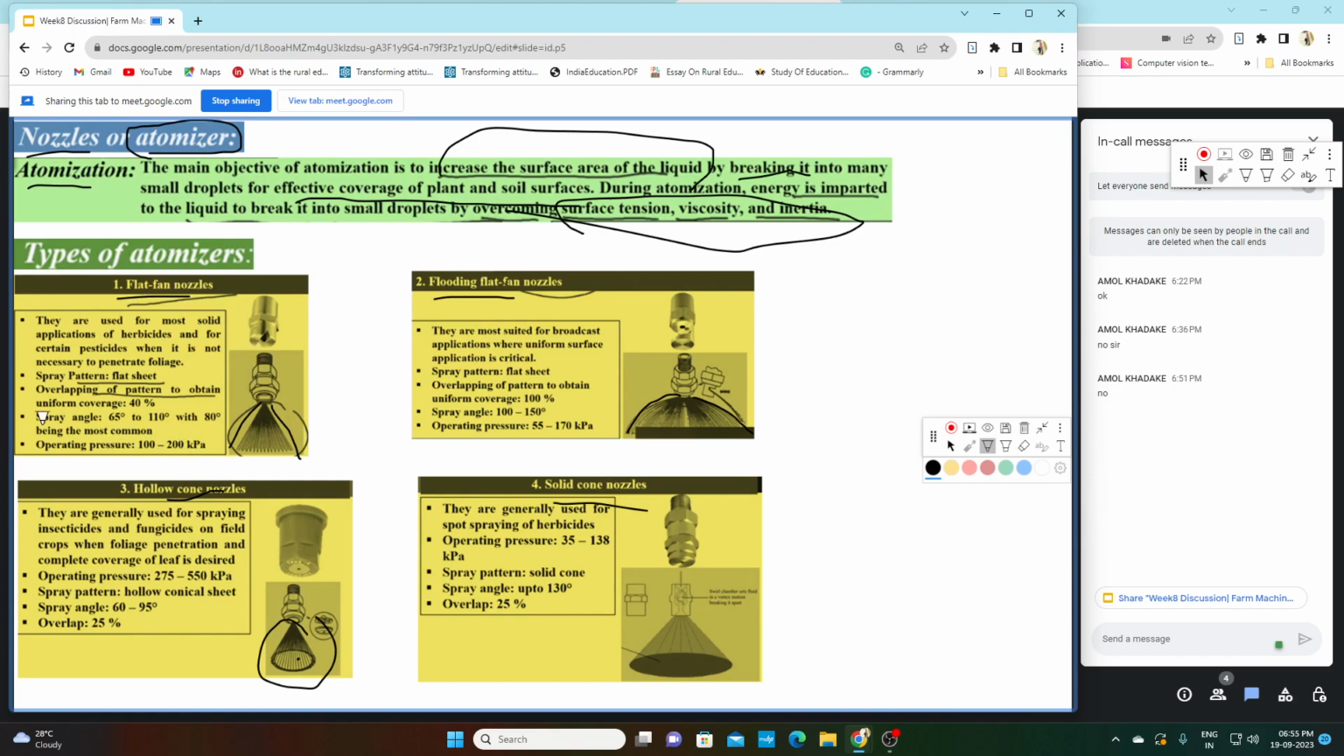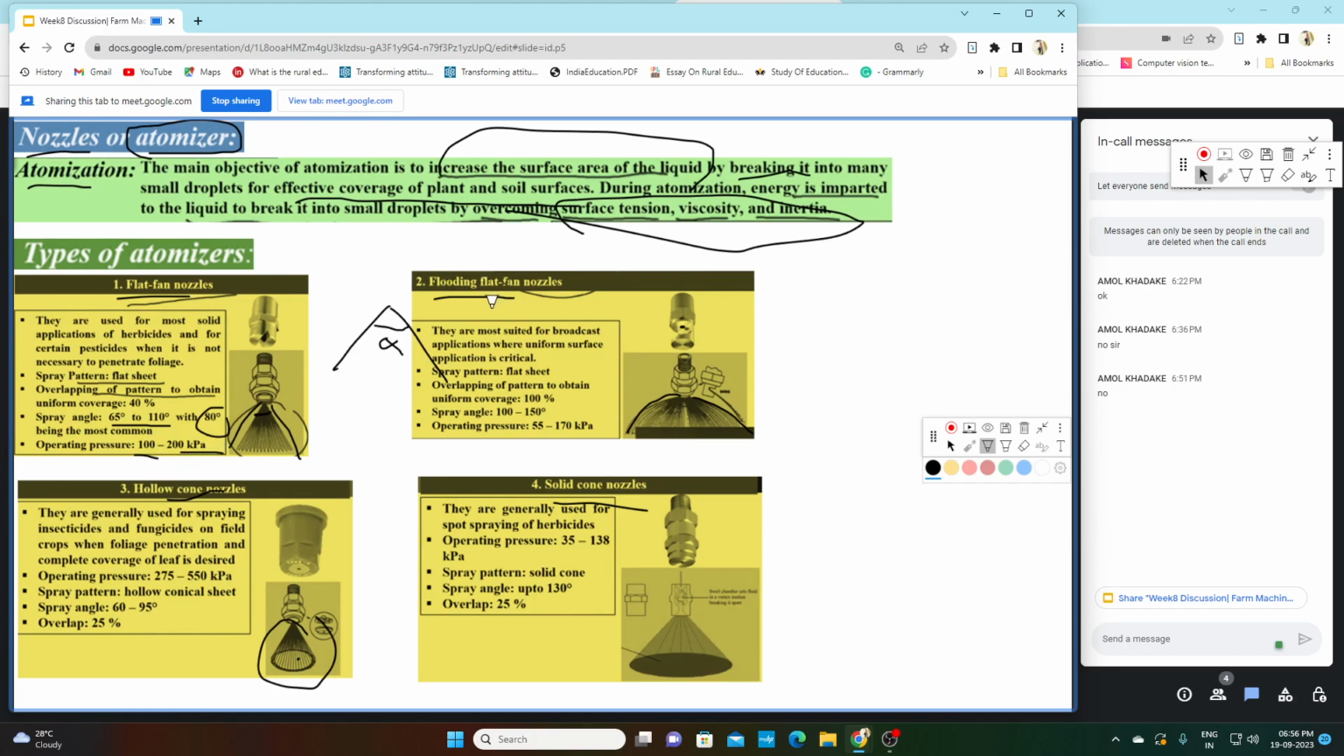And another thing, the spray angle, or the apex angle. Like this is your spray, and this angle is known as the spray angle alpha. So the spray angle in the case of a flat fan nozzle is 65 degrees to 110 degrees, with 80 degrees most common. Then the operating pressure for this type of nozzle is 100 to 200 kilopascal.